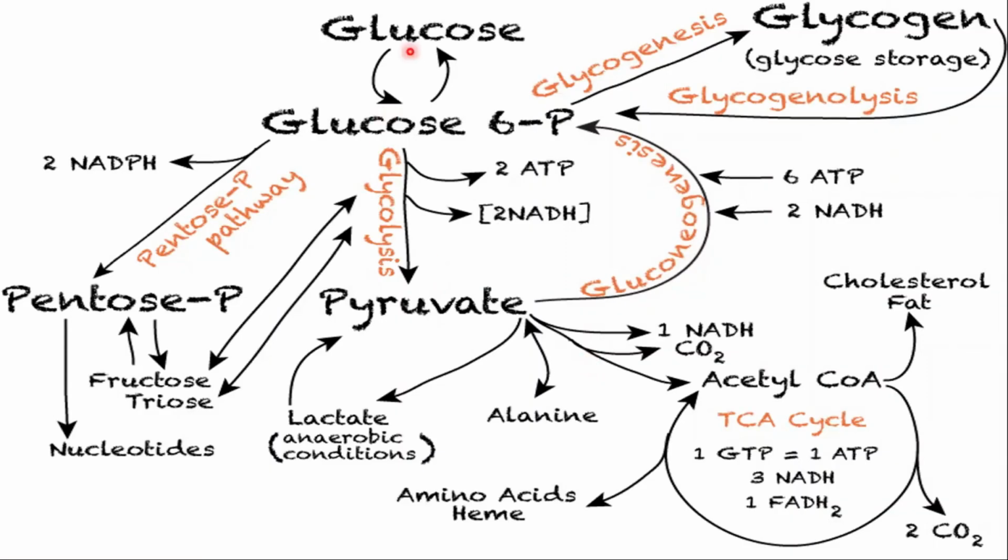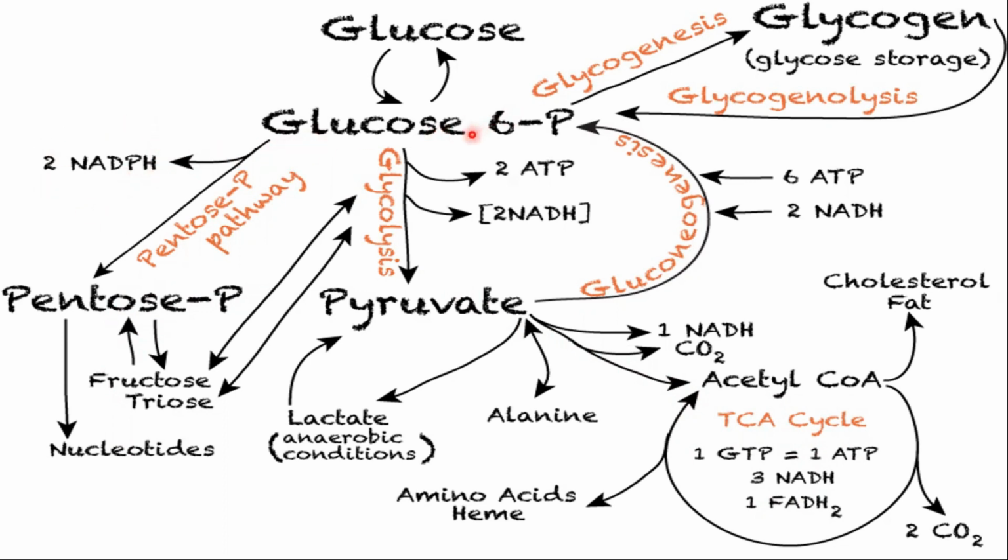Here, as you can see, the glucose is converted to glucose 6-phosphate, which can undergo catabolism to pyruvate and then to acetyl-CoA, which enters into the citric acid cycle, or it can undergo the pentose phosphate pathway to give pentose phosphate, which is the precursor for nucleotides and also for various other compounds.